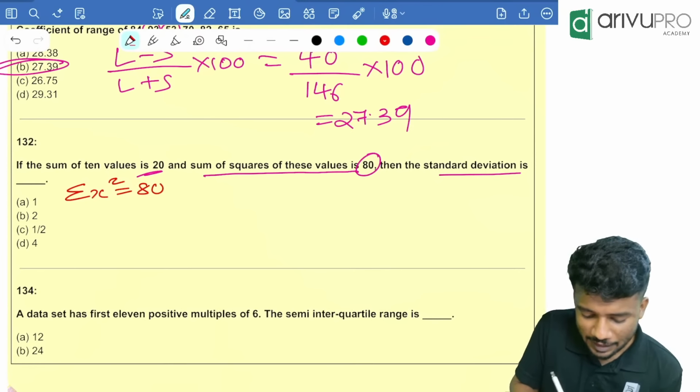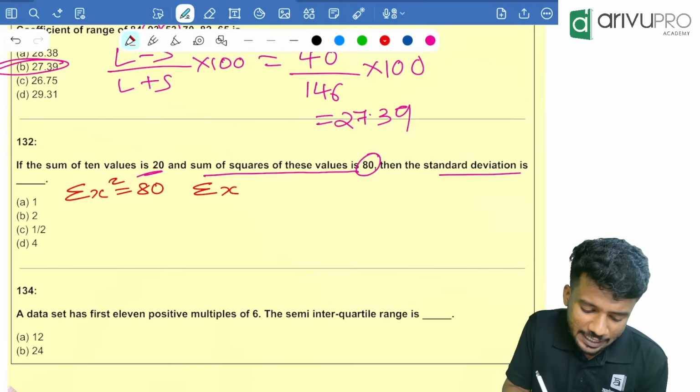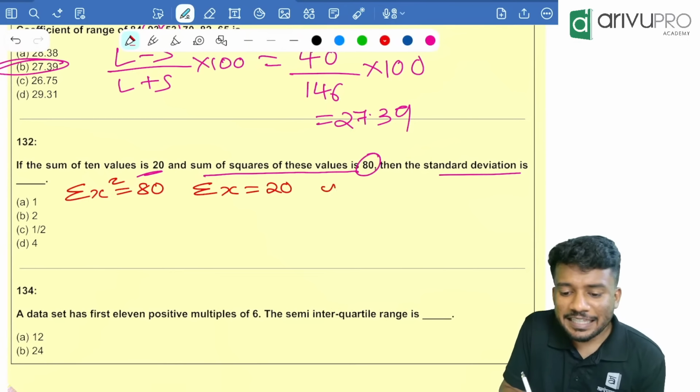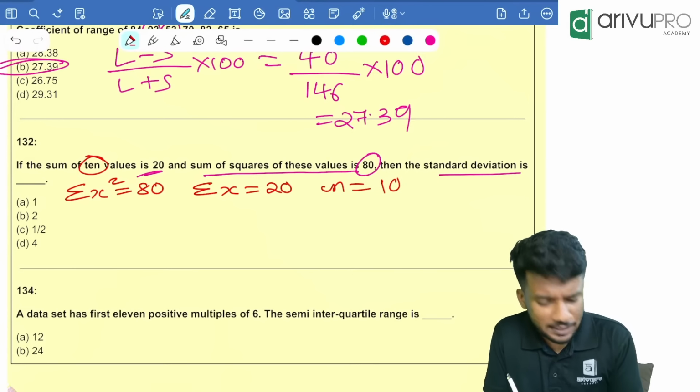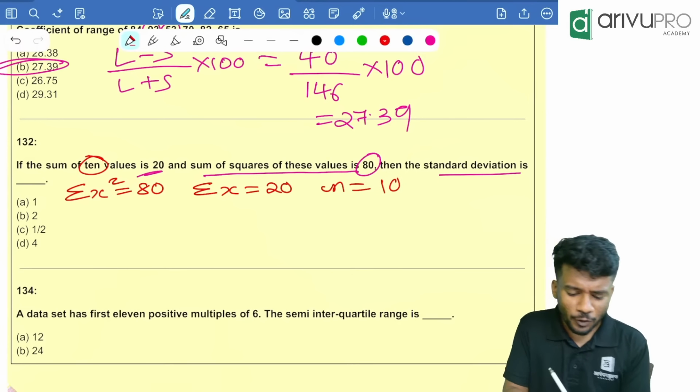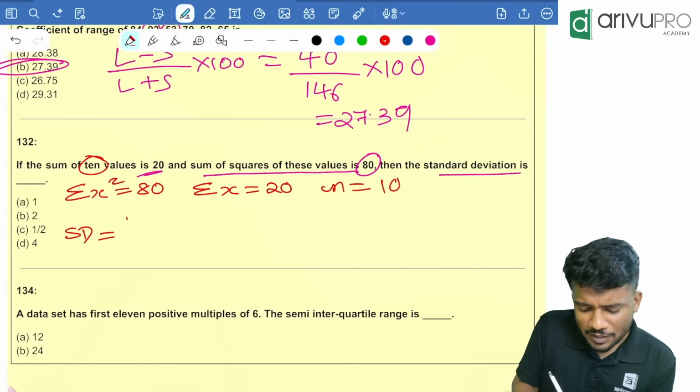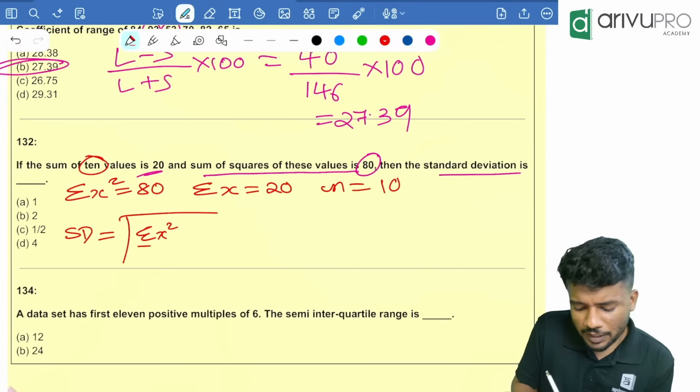That is how much? 80. Then sigma x is given, how much? 20. Then n value is given, how much? 10. So people, all these things are given. Can you find standard deviation? What formula are we going to use? Standard deviation is equal to root of sigma x square divided by n minus x bar the whole square.